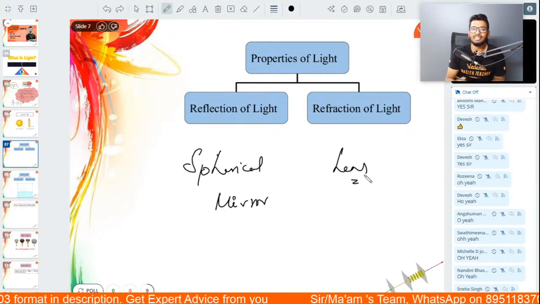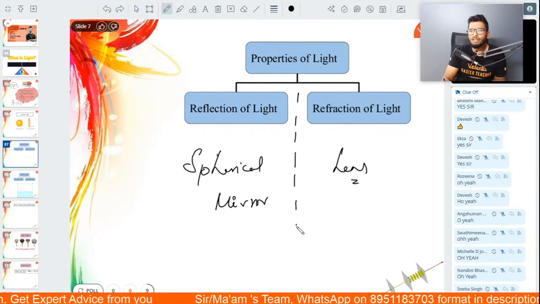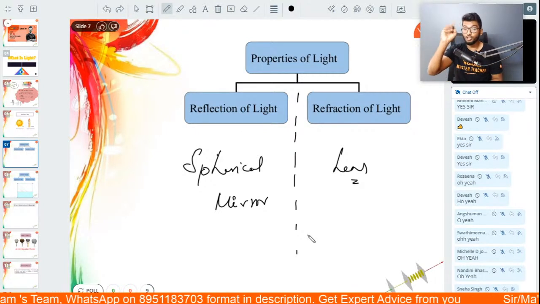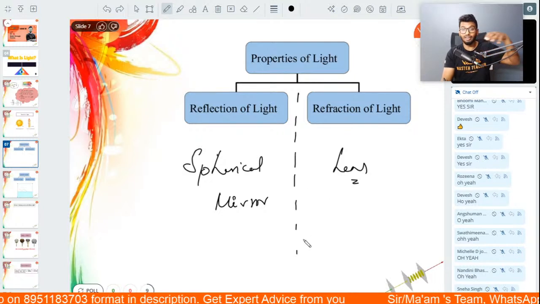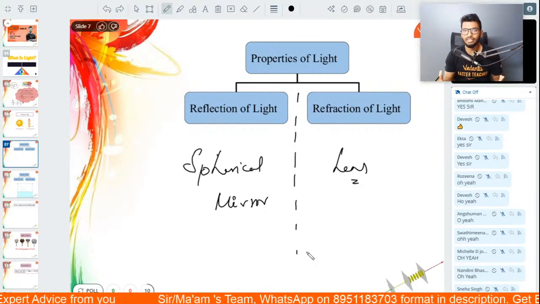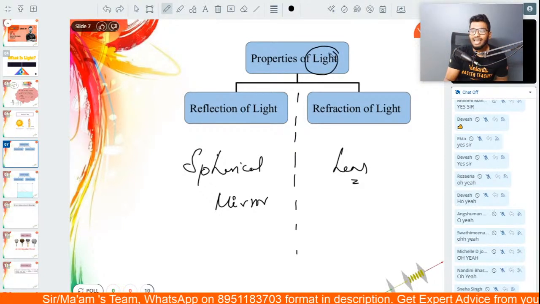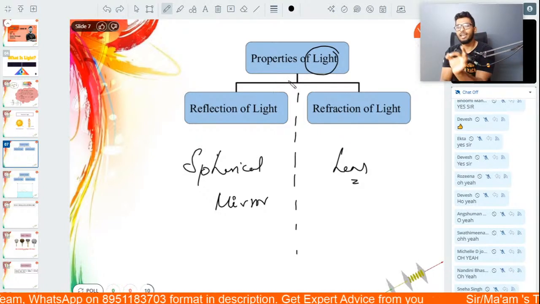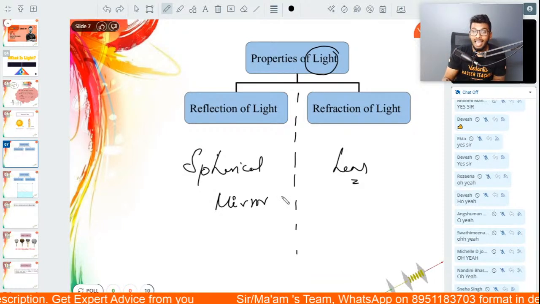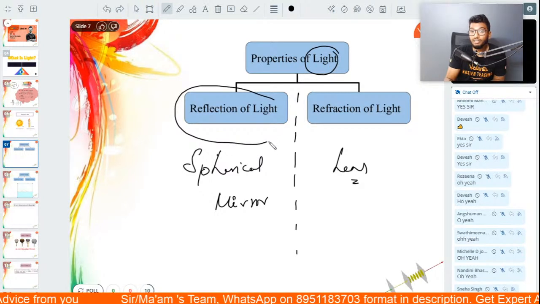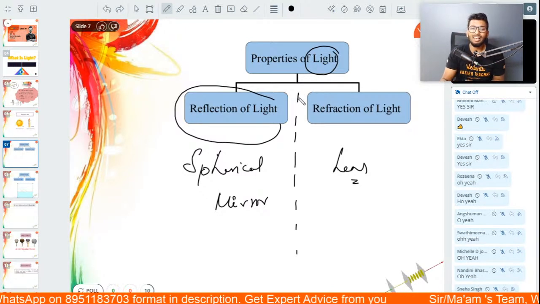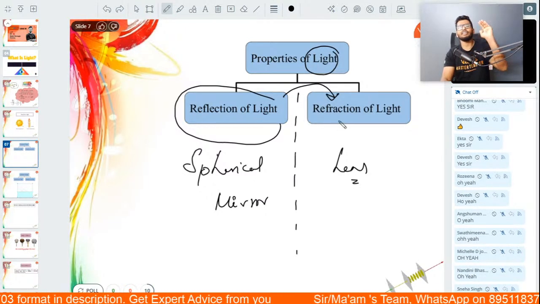So this chapter is actually divided into two. But let me tell you one thing, guys. This chapter is by far one of the most important chapters, because according to your boards, for all those who are here only because you want to score good in your board exam, let me tell you one thing. This chapter of light carries one of the highest marks in your board exam. But let me tell you one more interesting fact. If you study and understand reflection of light, that is about spherical mirrors, both concave and convex mirrors, you will easily be able to understand refraction of light.